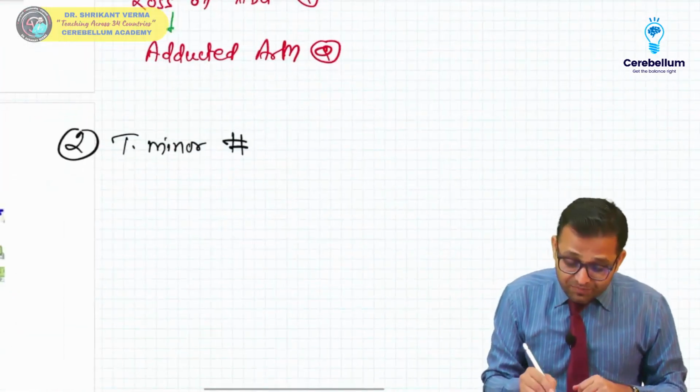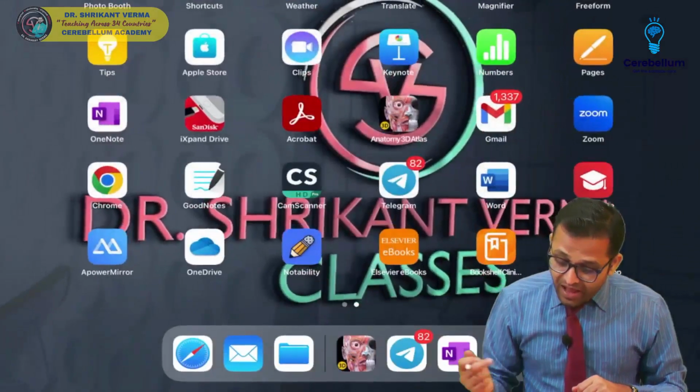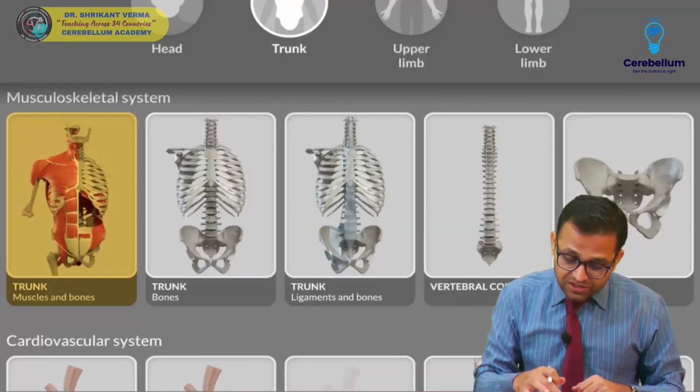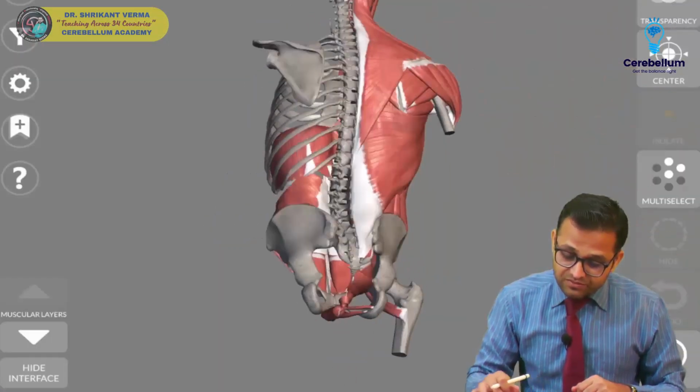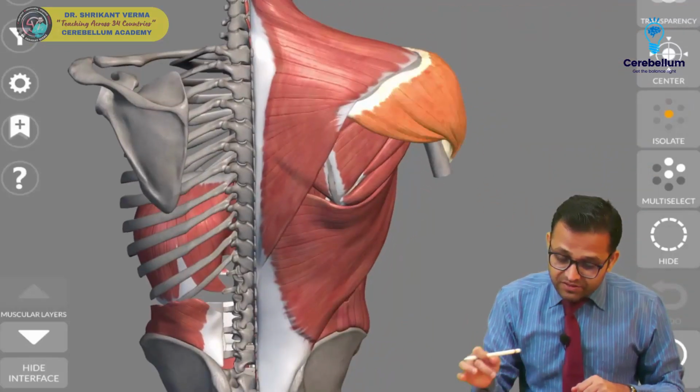Now, yes, teres minor. Teres minor is lateral rotator. I am showing you the 3-dimensional orientation. Sir, this is our back side. This is the deltoid muscle.